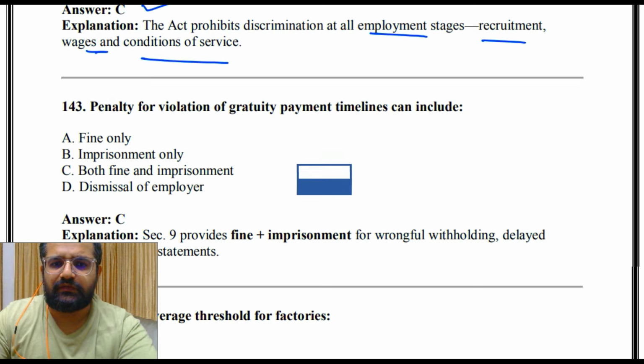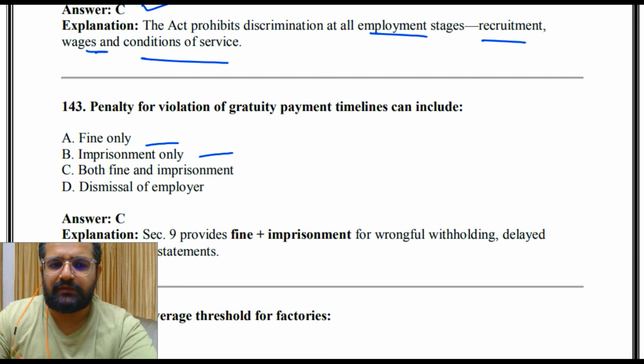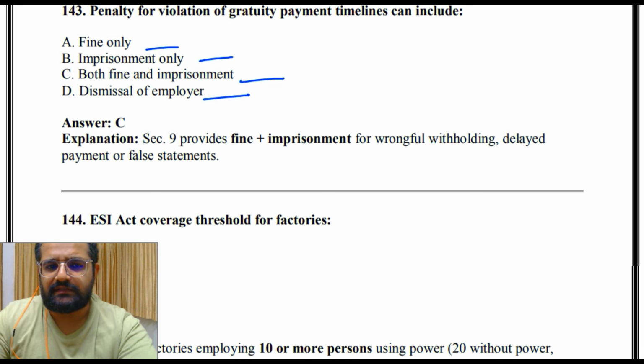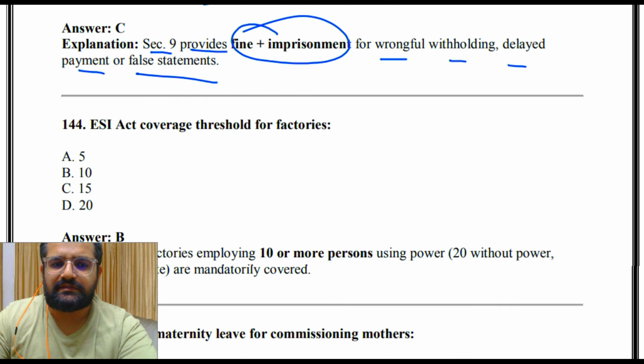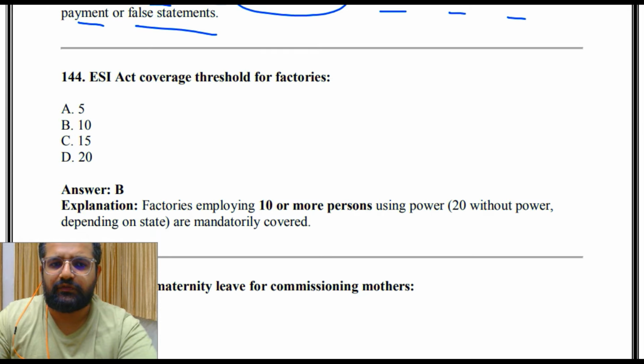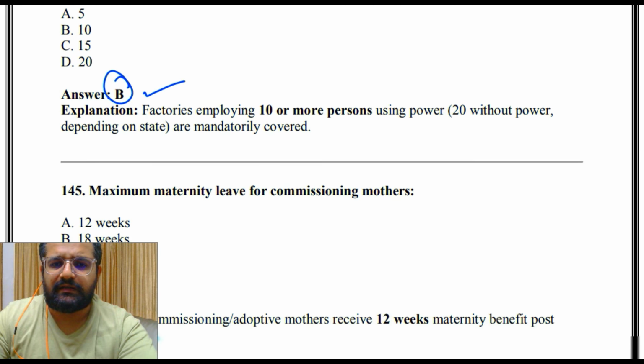Penalty for violation of gratuity payment timelines can include fine only, imprisonment only, both fine and imprisonment, dismissal of employer. So the answer is C, that is section 9 provides fine and imprisonment for wrongful withholding, delayed payment or false statements. ESI Act coverage threshold for factories 5, 10, 15, 20. So the answer is 10. Factories employing 10 or more workers or persons using power, 20 without power depending on state, are mandatorily covered.